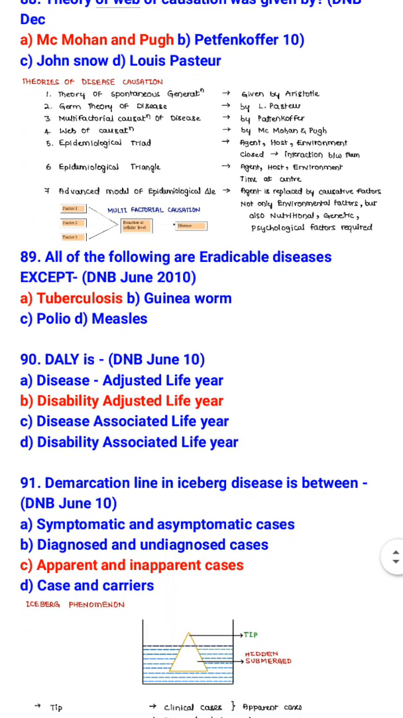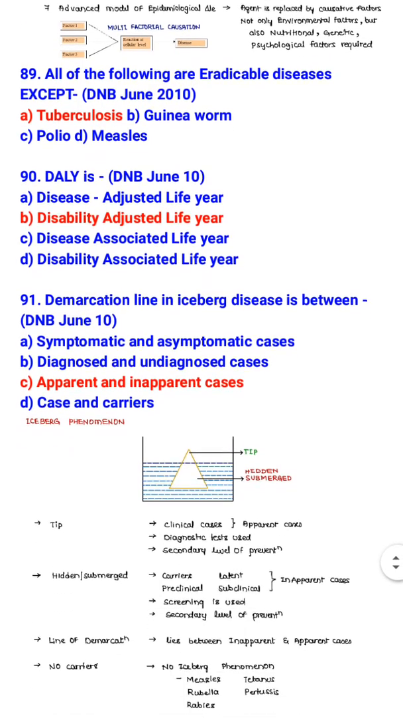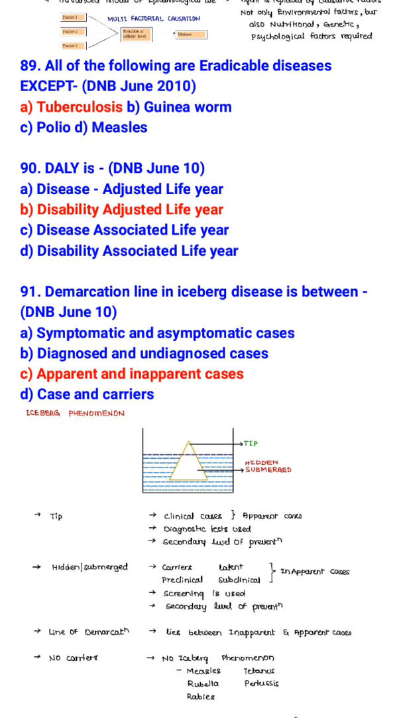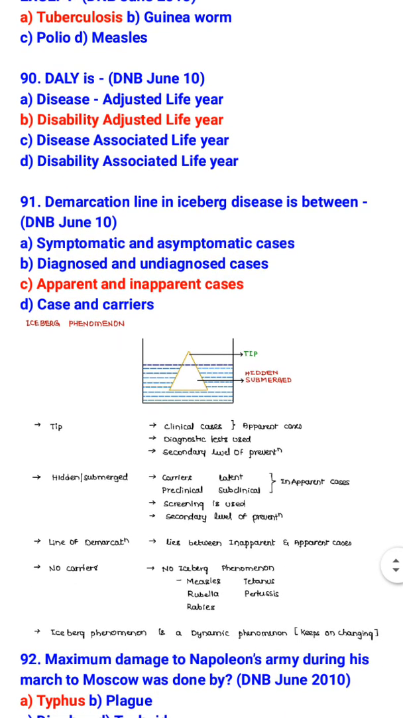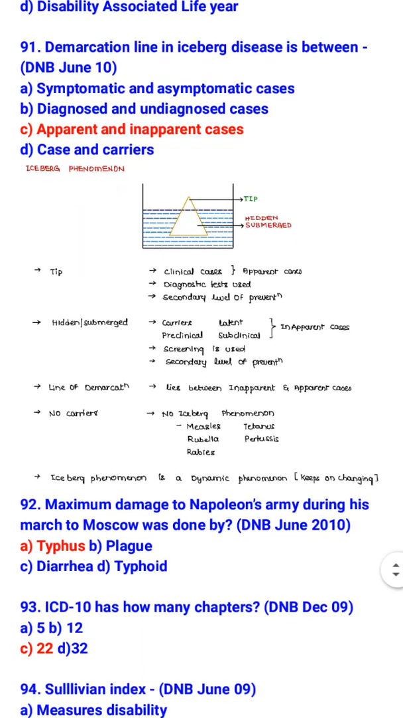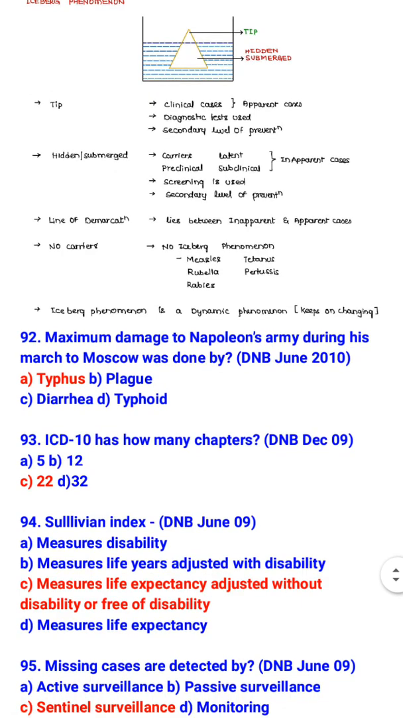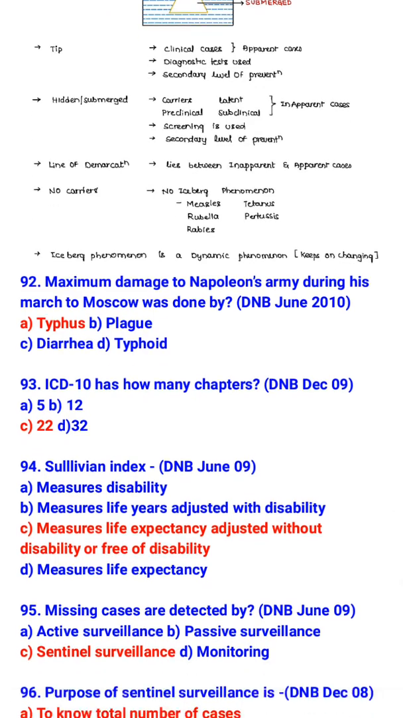All of the following are eradicable diseases except tuberculosis. Eradicable diseases are guinea worm, polio, and measles. DALY is disability adjusted life year. Demarcation line in iceberg disease is between apparent and inapparent cases. Maximum damage to Napoleon's army during the march to Moscow was done by typhus.